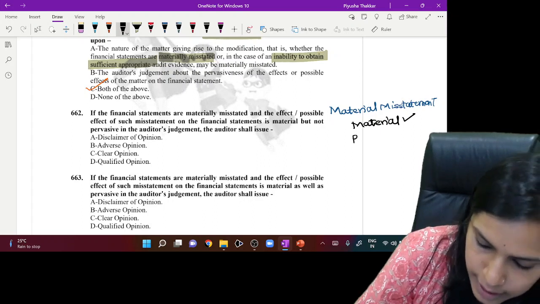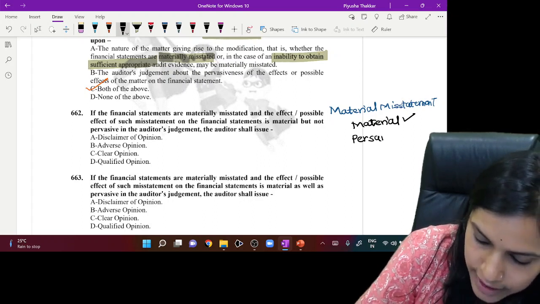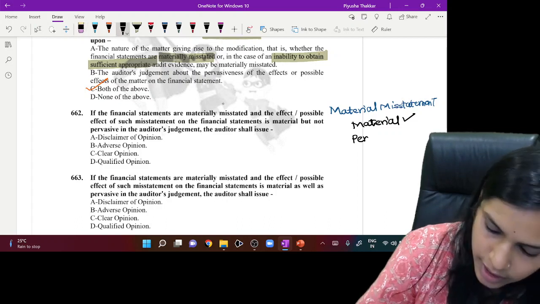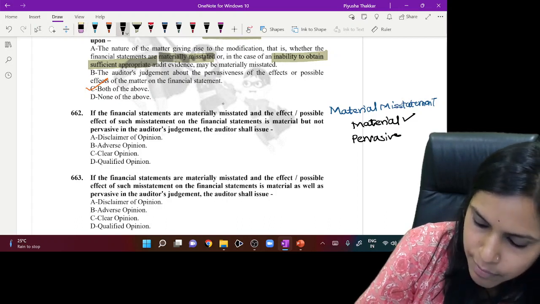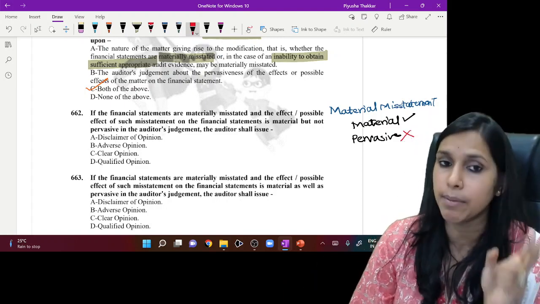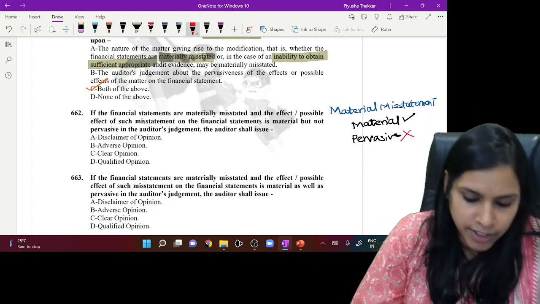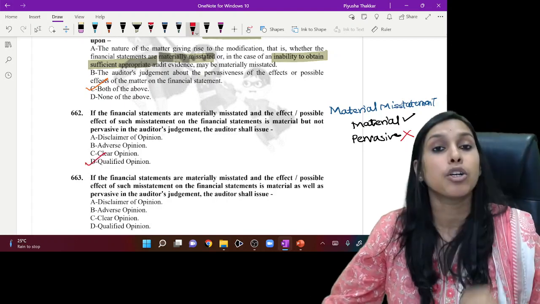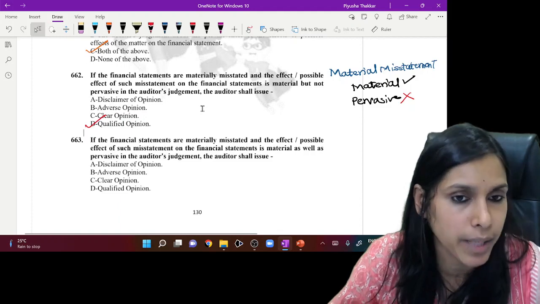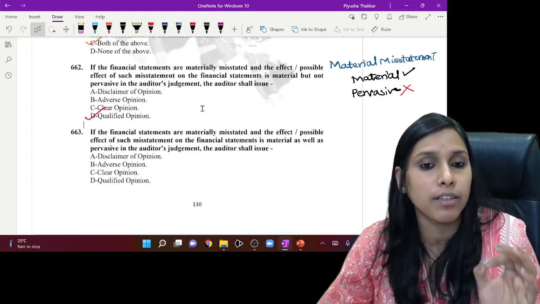Now, is it pervasive, my dear friends? No, it is not pervasive. So for a material misstatement which is material but not pervasive, we need to issue the qualified opinion. So the correct answer here would be qualified opinion.